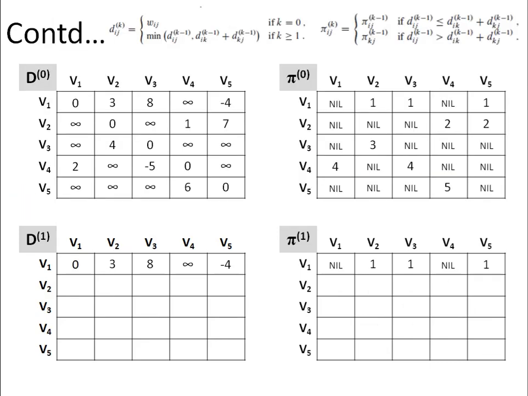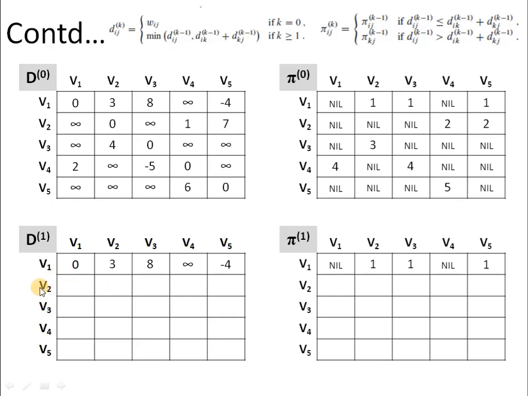In the first iteration, that is D1 and pi1, we will try to compute a path between two vertices via vertex V1 only. Since we are working with vertex V1, the entries corresponding to vertex V1 will remain as they are. Now we will start with vertex V2.